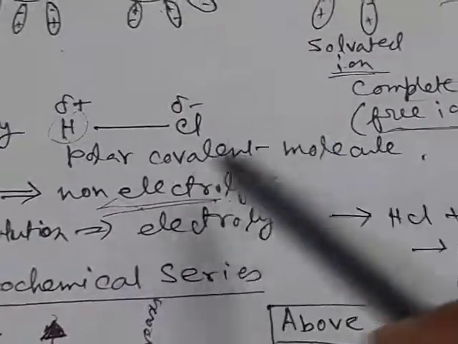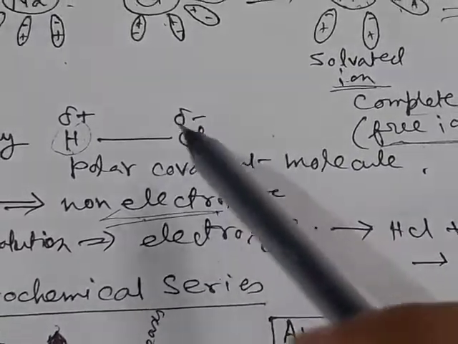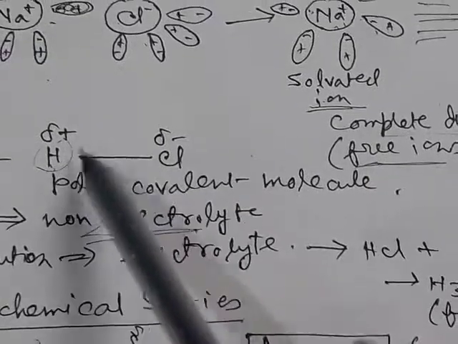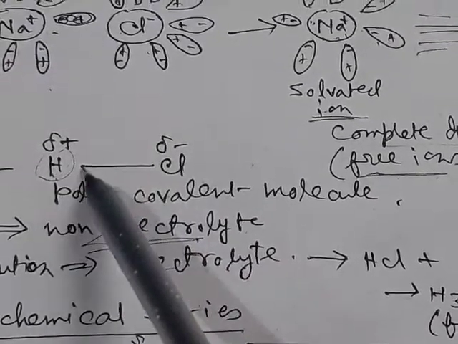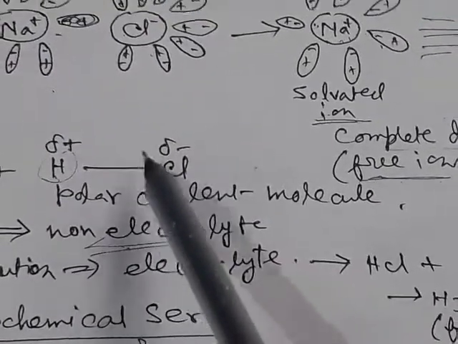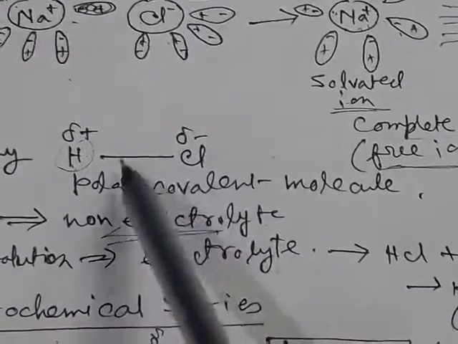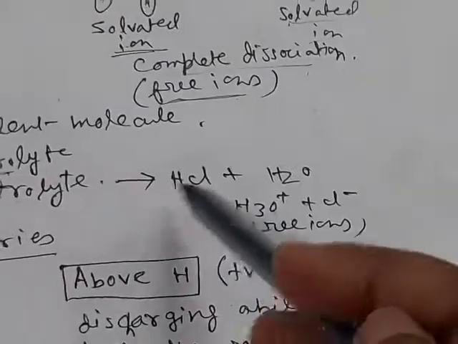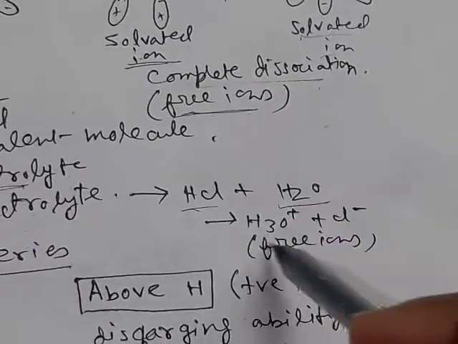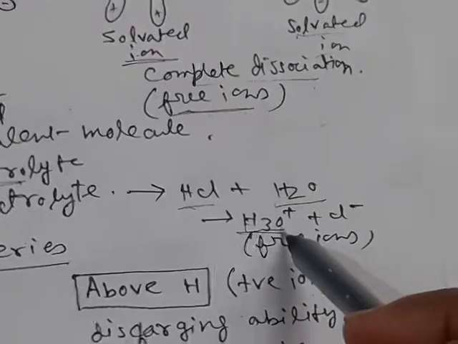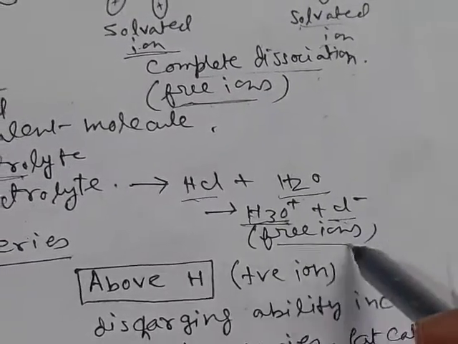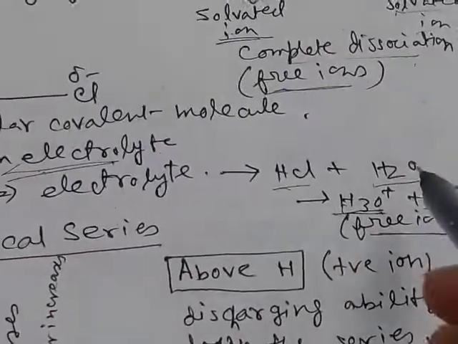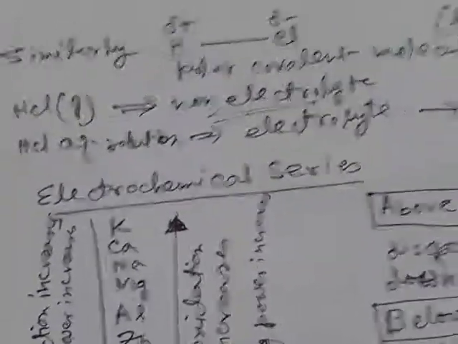Thus the covalent molecule remains solvated, and at a certain time the distance between the two ends will be so high that the bond breaks. Then there will be generation of free H plus and free Cl minus ions. That is, when HCl is added to water, there will be generation of hydronium ion and chloride free ions. Due to generation of the free ions, they can conduct electricity in solution state.